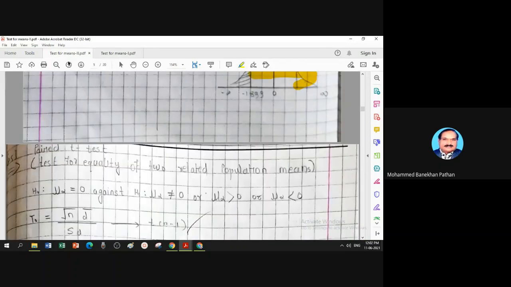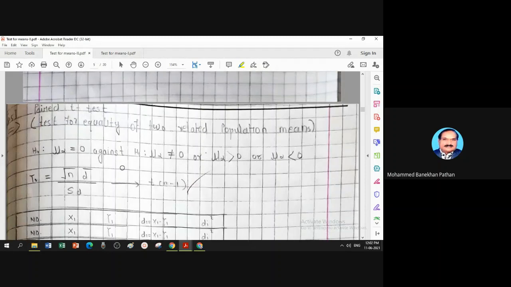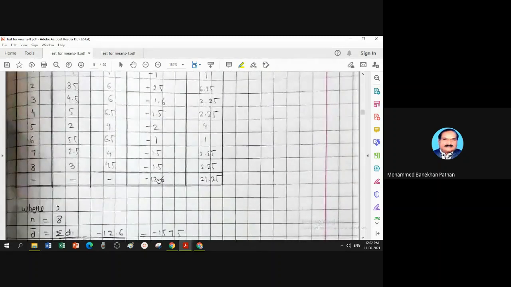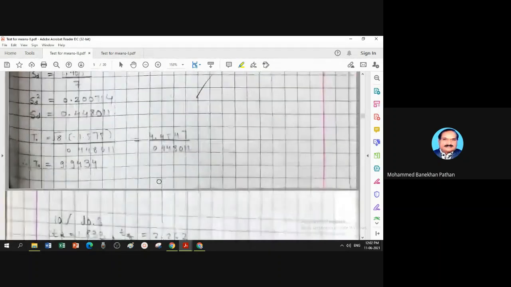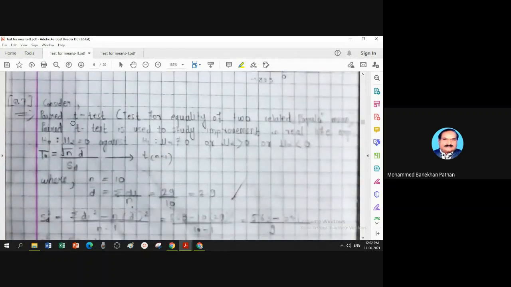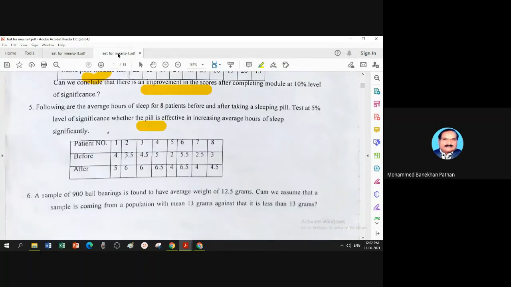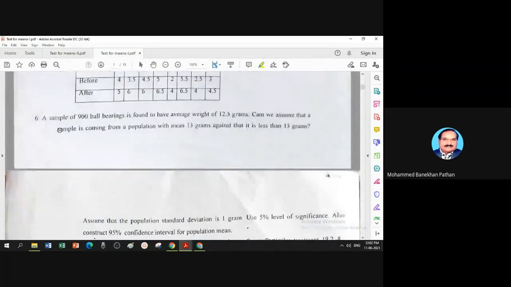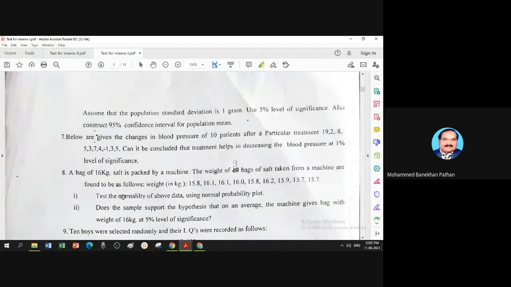Let us proceed. Now question 5 is the same as question 4. You can see and try to check it. Now we proceed to question number 7, which is also a parity test. Question 6 is a large sample, which we did before. Now question number 7 is a little different from question numbers 4 and 5.